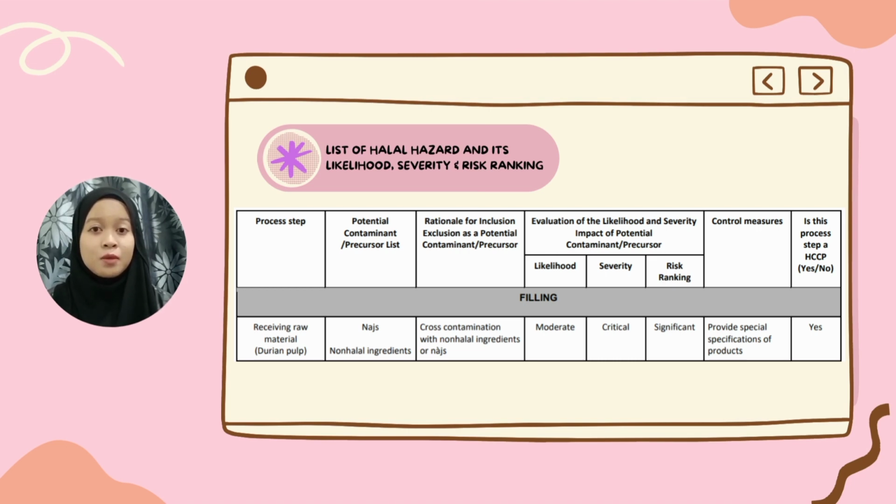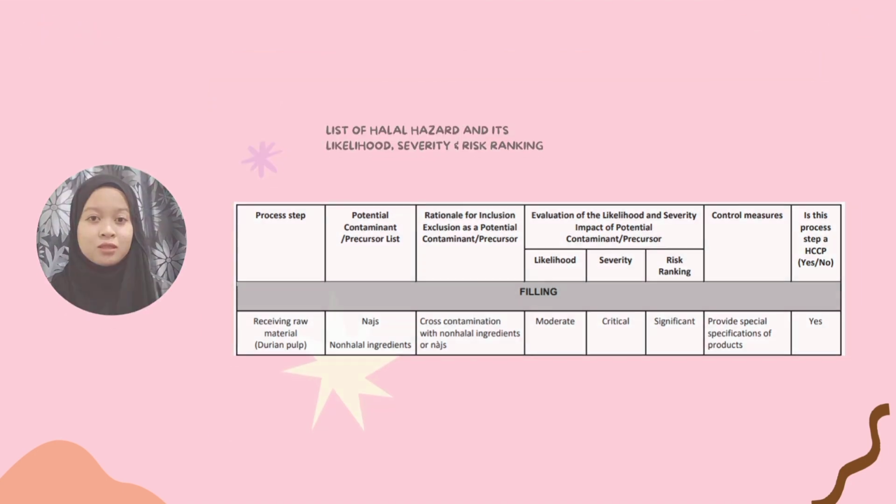This process has been classified as a halal control point. Of course, there is a control measure taken to avoid this from happening, which is to provide special specifications of the products, including that the transportation used should not be the same as that of any non-halal material.